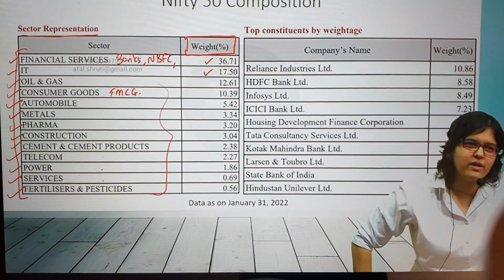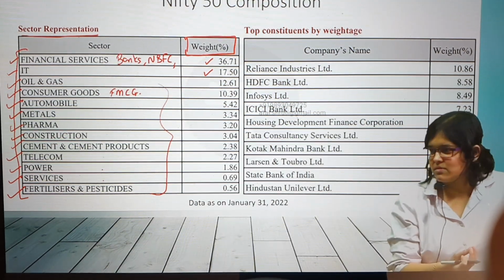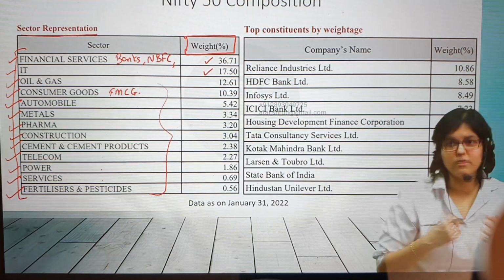Financial services and IT. Don't ask me why. Why did you do this? I have not done this. I have not decided the composition of Nifty. So those who decided, they might have some logic for this. Why more weightage to banks? Maybe it is somewhere related to economics also. How is our economy? What is more important to our economy and all that? It's not I who decided. This is what it is.